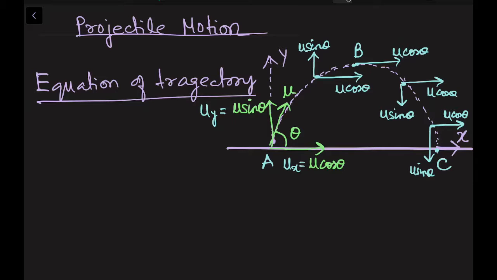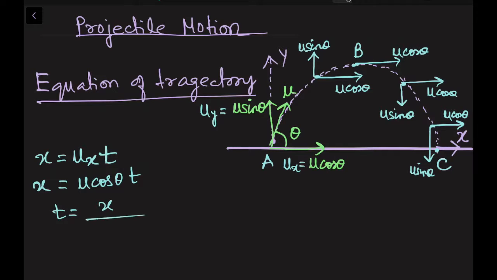Now let us find out the equation of the trajectory. See, I'm talking about the x direction. The distance covered x is equal to your horizontal velocity ux into time. So let us write like this: x is equal to uxt, and ux is u cos theta into t. So see, from this equation, can I write t is equal to x by u cos theta? Let us write like this and keep it ready. We will be using it.